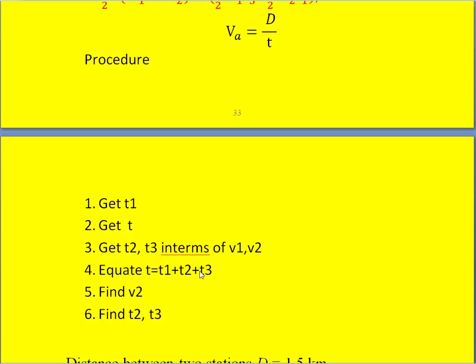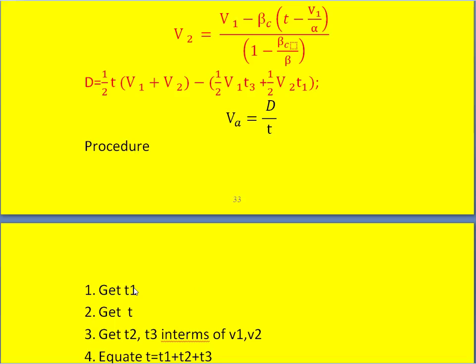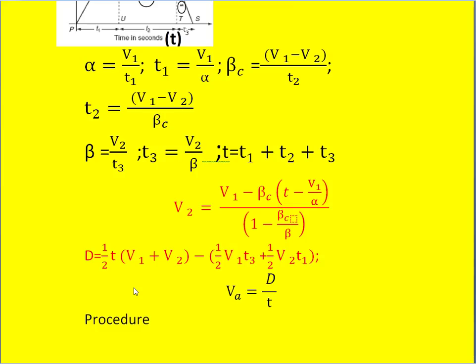Once we know V2, we can go back to the T2 equation and T3 equation so that we can calculate T2 and T3. That is, T2 is nothing but V1 minus V2 divided by beta C, and T3 is nothing but V2 by beta. So that is what we are going to do now.